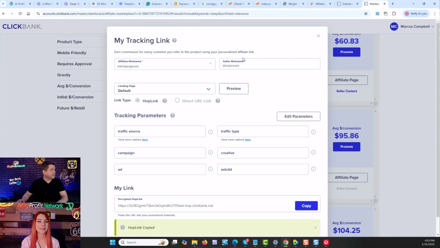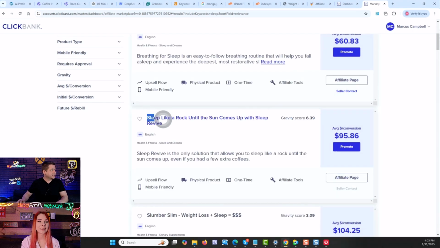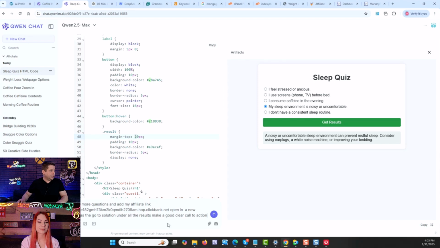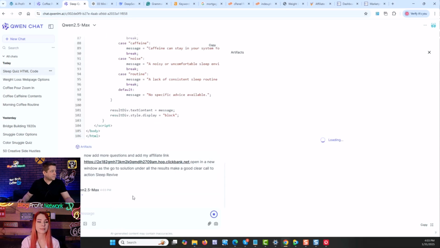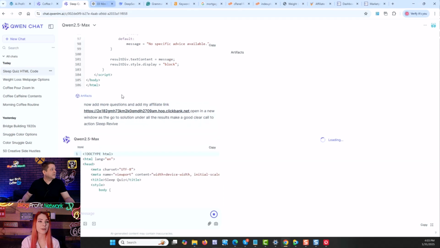Let's see what the product's called. I'll give it what the product is called, just so it kind of knows, like sleep like a rock until the sun comes up with Sleeper whatever. We'll give it this, and it should be able to know what that is. I've actually asked it to program sales pages and it did pretty good. So we'll do it like this, and it'll load.